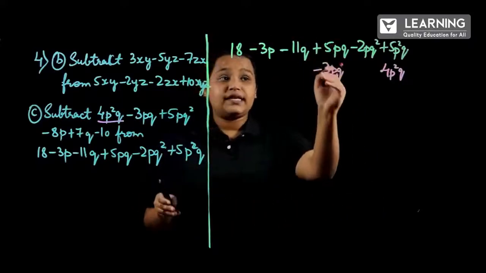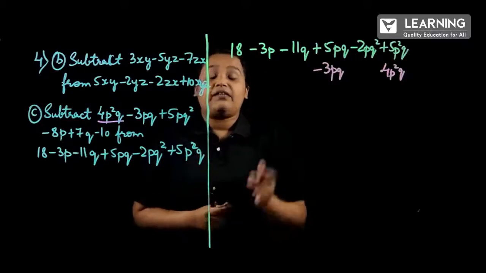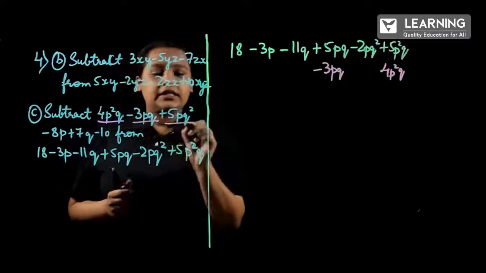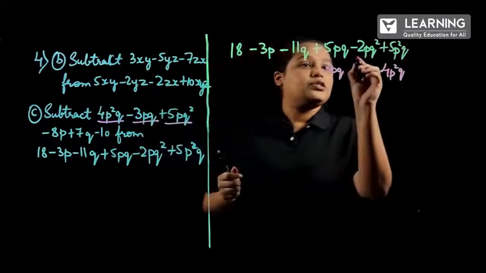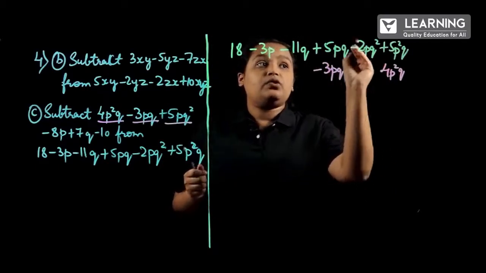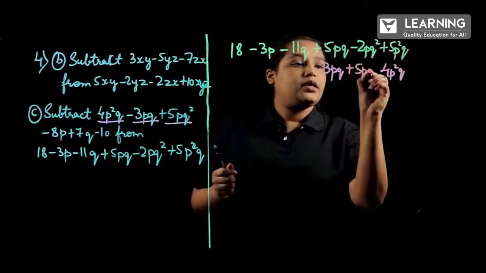Correct? We have to take the like terms and write them below the term which we have considered. Next, the third term is plus 5pq square. So, it is a like term of minus 2pq square. So, I will be writing plus 5pq square.